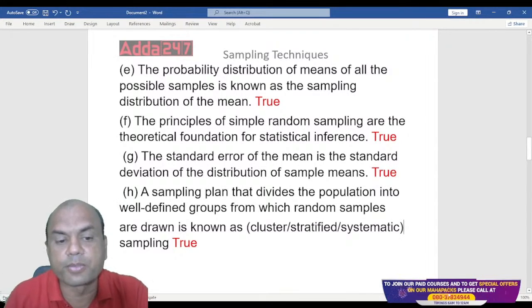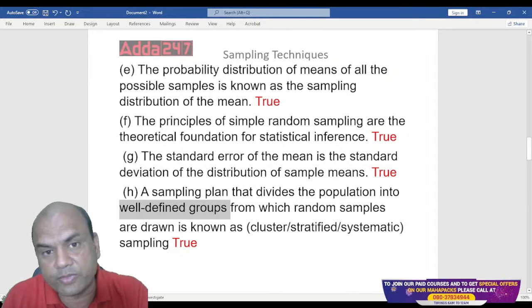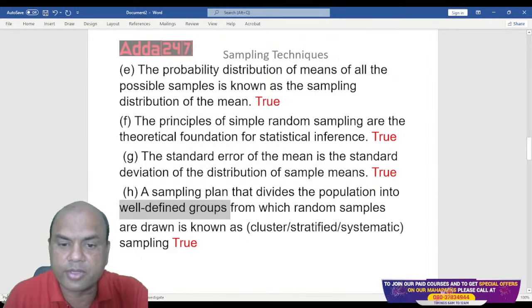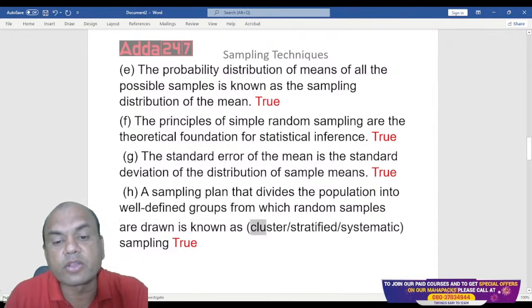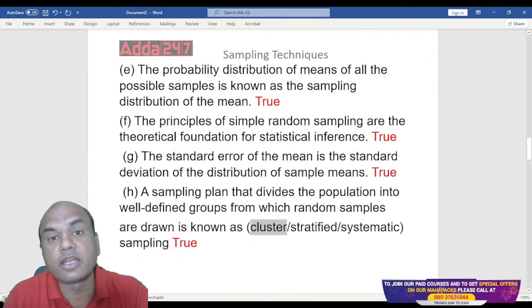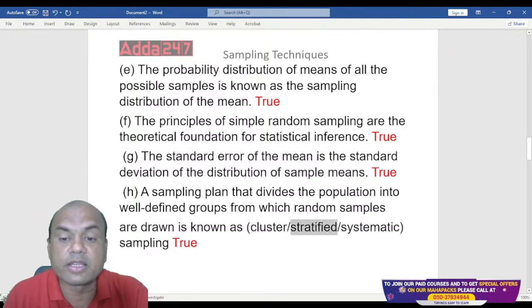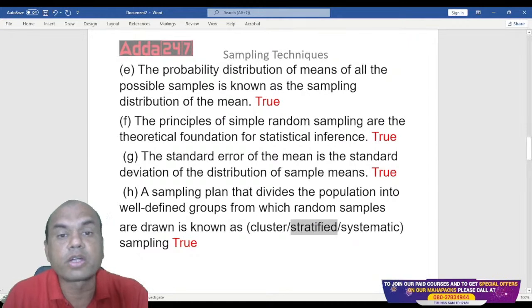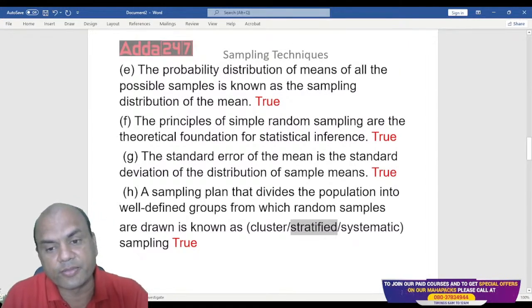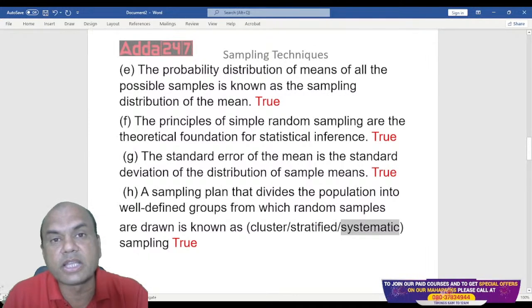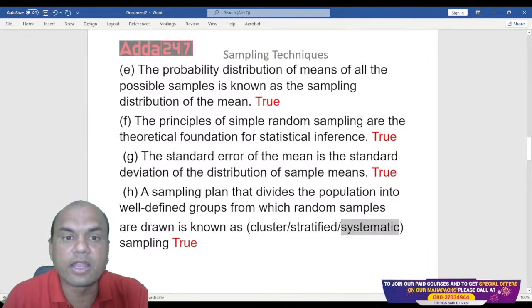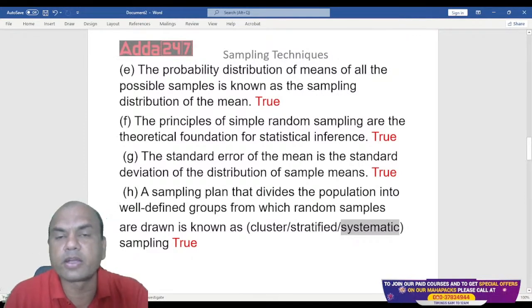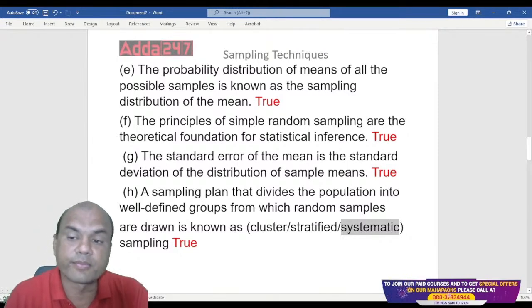See here, well-defined groups means what? Whatever is given specifically, what type of well definition? Is it related to regions? Here, I'll give you some hints. Cluster will always relate to region. Stratified will always relate to strata, meaning some groups, common things, percentages, 40 to 60%, 60 to 80%. Systematic will always relate to a line. All of you stand in one line and every 10th person come here. So that is systematic. So these are all well-defined groups. So the answer is true over here. Okay.